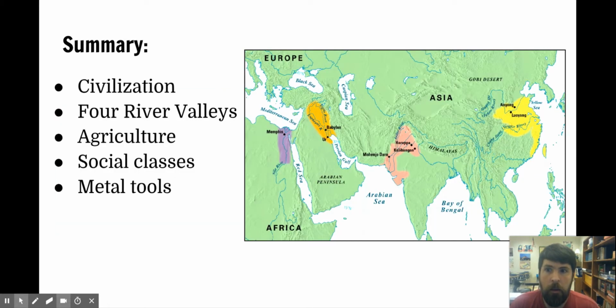So to summarize, today we talked about civilization. We talked about a number of features of civilization. We talked about 4 early river valley civilizations, and I told you why rivers led to complex societies. We talked about agriculture some more. We talked about the formation of social classes, and we talked about the evolution of metal tools.